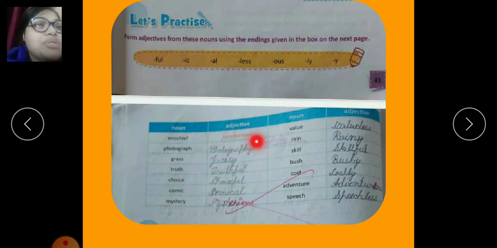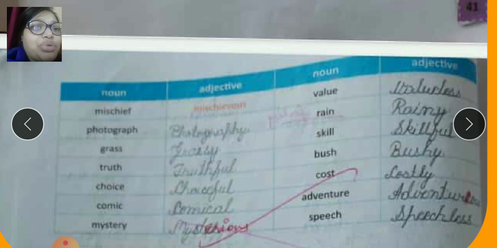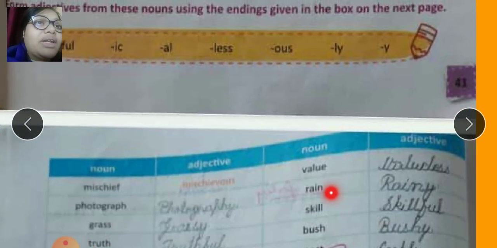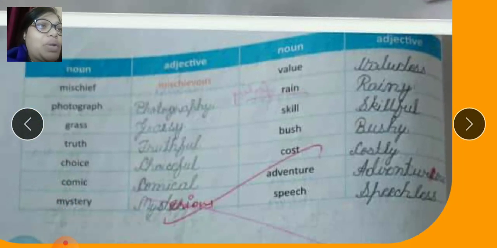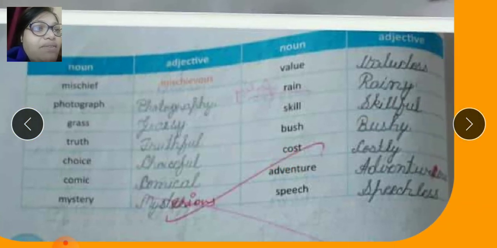Like mischief becomes mischievous, photograph becomes photography, grass becomes grassy, truth becomes truthful, choice becomes choiceful, comic becomes comical, mystery mysterious, value valuable or valueless. Able is not given, so we will use valueless. Rain becomes rainy, skill becomes skillful, bush becomes bushy, cost costly, adventure adventurous, speech speechless.